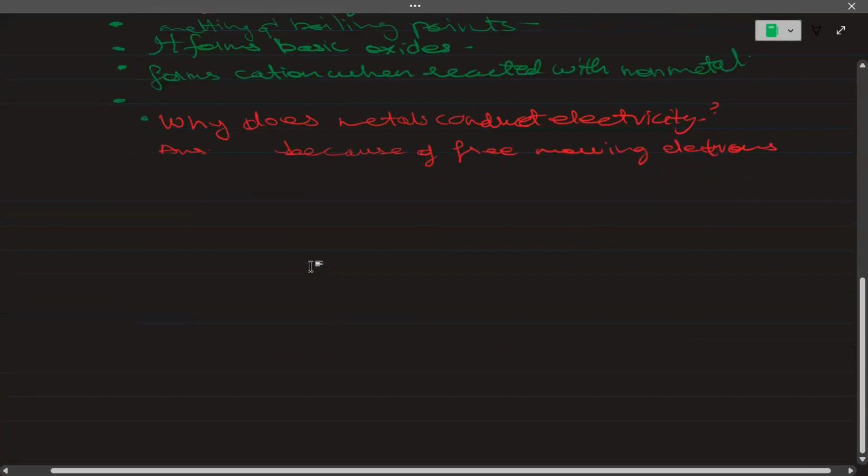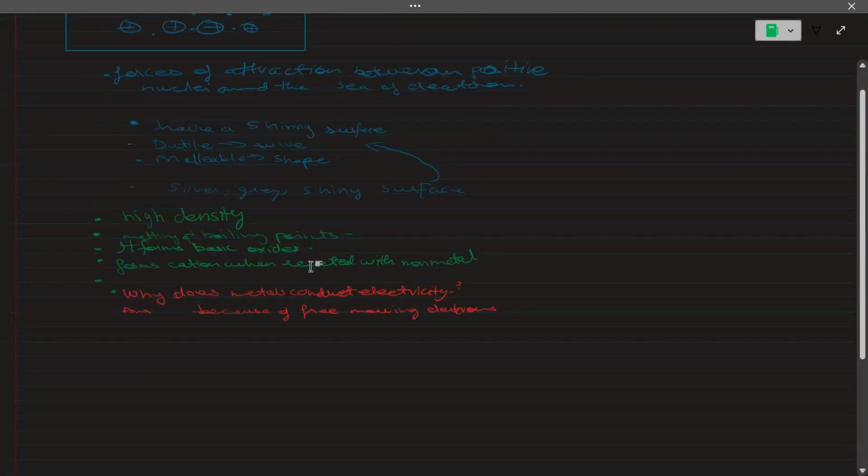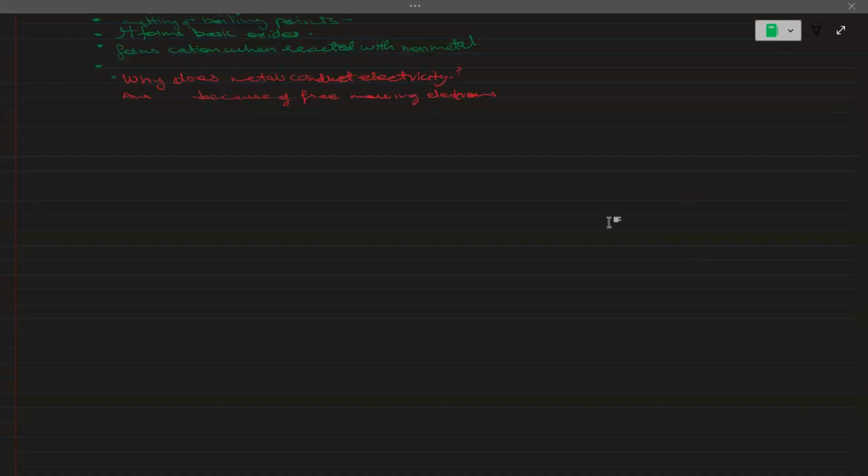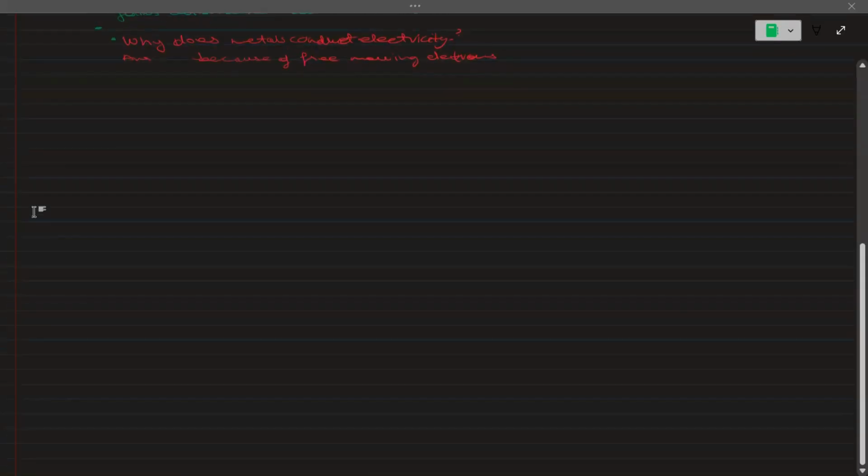Now we will do some reactions which are done with metals. So let's start. First, what are alkali metals? I forgot to do that for alkali metals. So, what is an alkali metal?